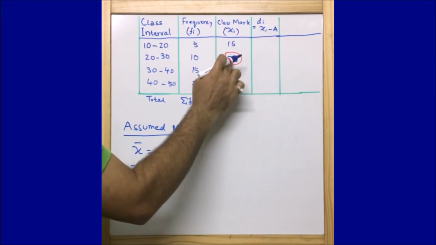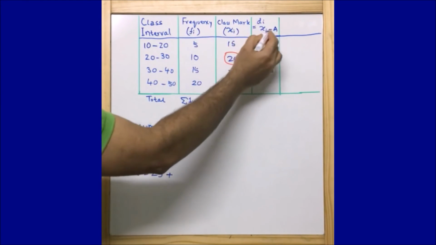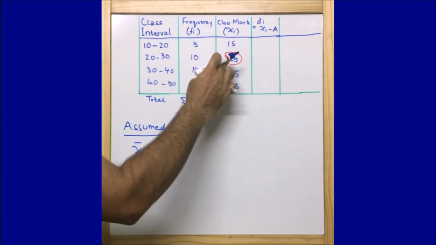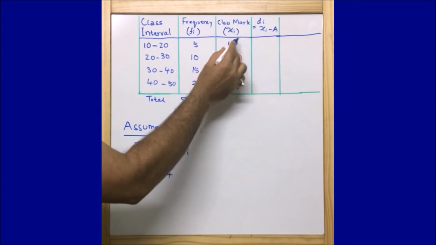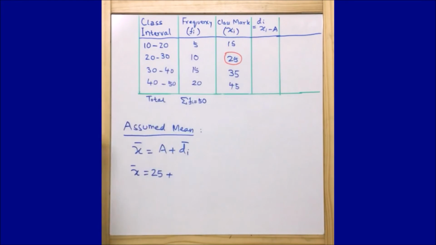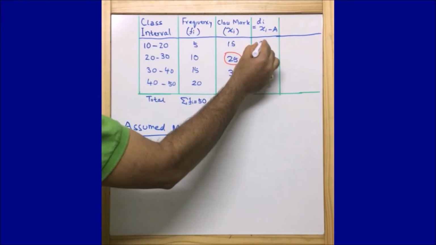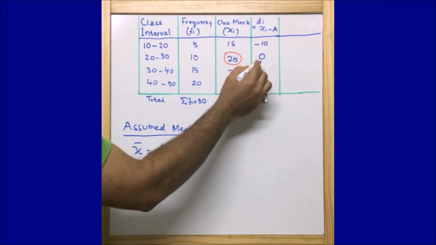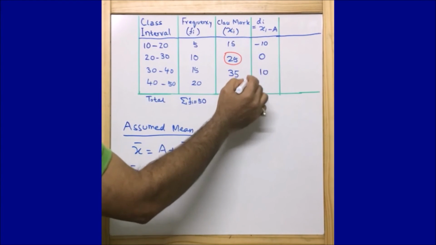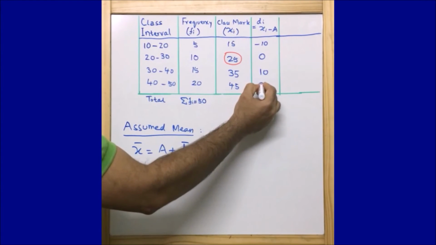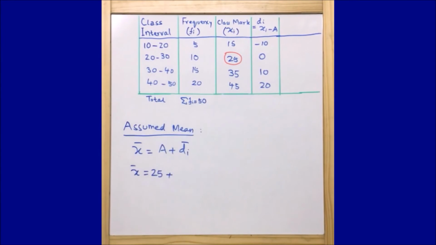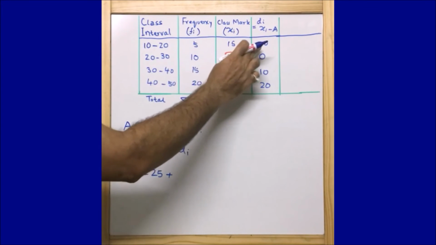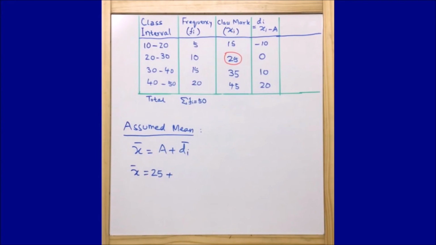That means class mark minus assumed mean. 15 minus 25 gives minus 10, 25 minus 25 is 0, 35 minus 25 is plus 10, and 45 minus 25 is 20. So di is minus 10, 0, 10 and 20.